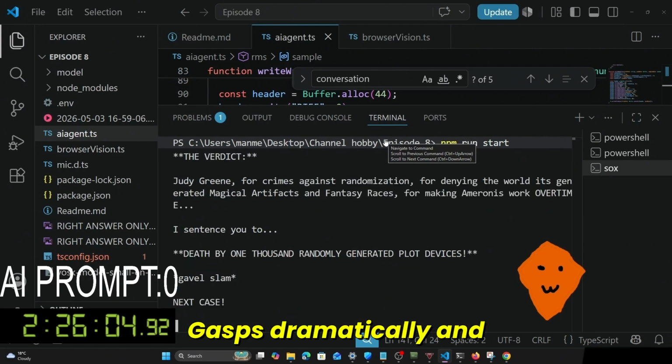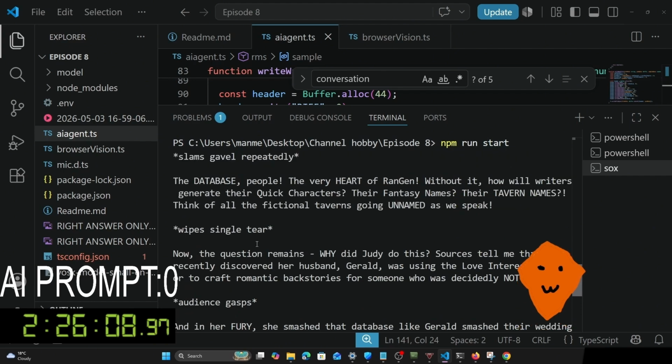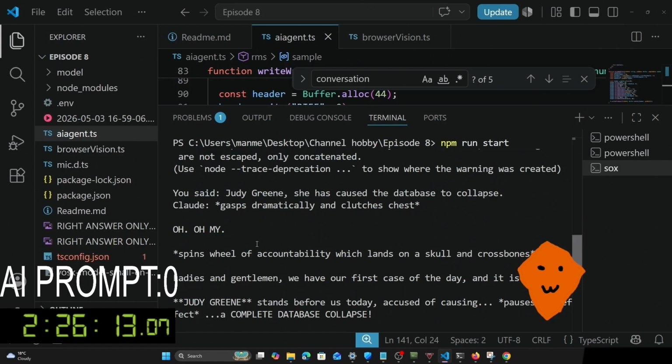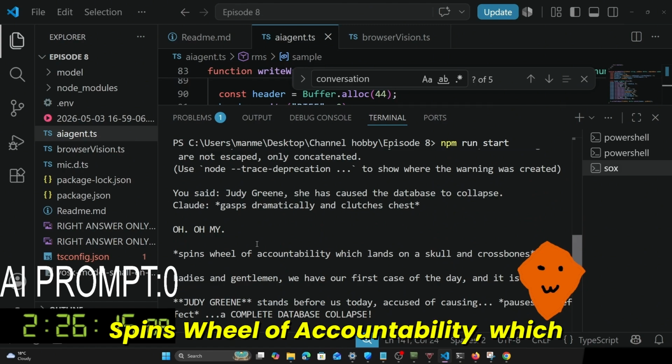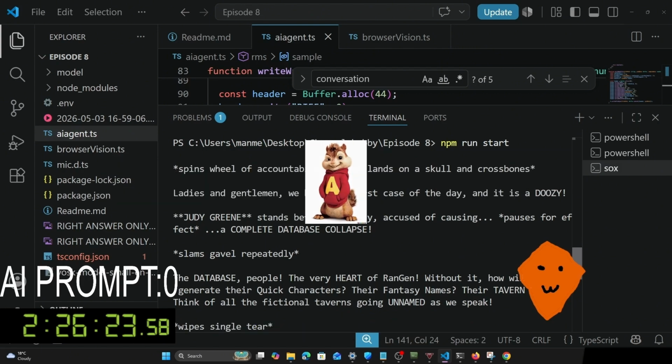Gasps dramatically and clutches chest. Oh. Oh my. Spins wheel of accountability which lands on a skull and crossbow. Ladies and gentlemen, we have our first case of the day, and it is a doozy.